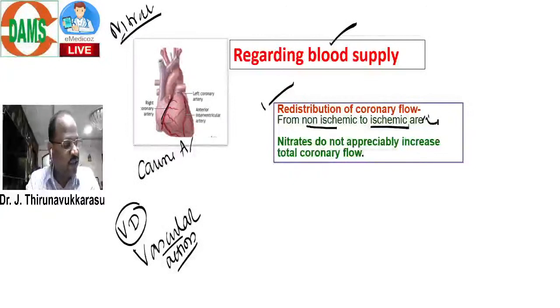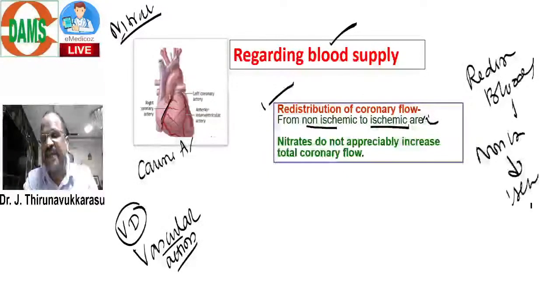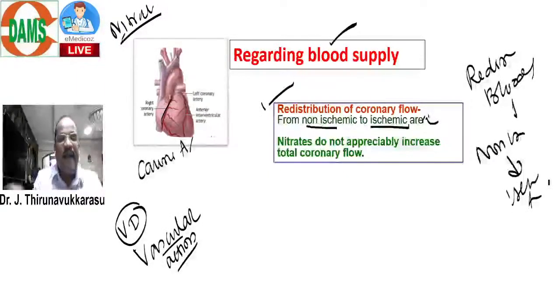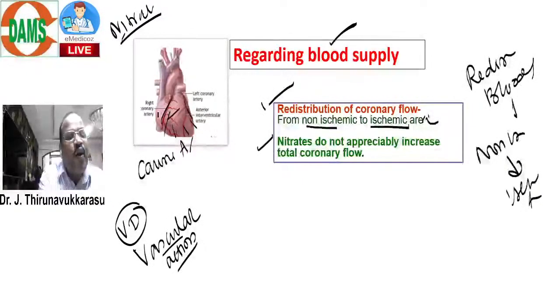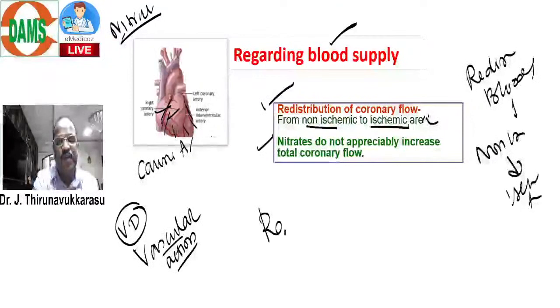Nitrates do not increase blood supply all over the myocardium. They mainly increase blood supply only to the ischemic area, only to the infarct area. That's called the redistribution property.